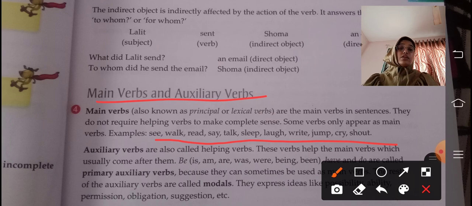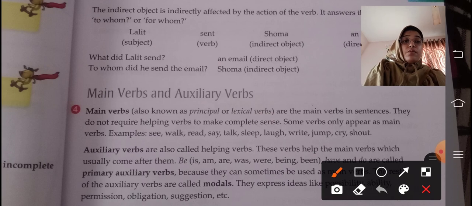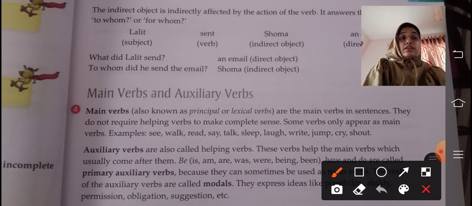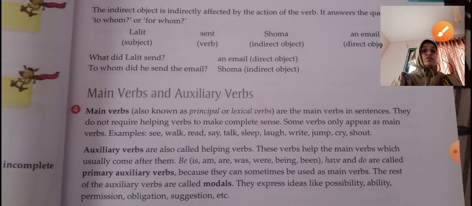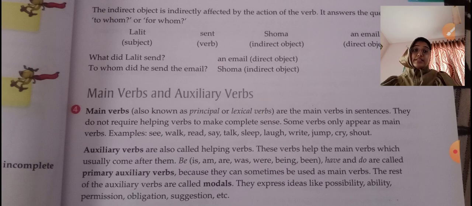Moving ahead to auxiliary verbs. Auxiliary verbs are also called helping verbs. These verbs help the main verbs, which usually come after them. The forms of be are is, are, am, was, were, being, been. These are all the forms of be. Have and do are called primary auxiliary verbs because they can sometimes be used as main verbs also. The rest of the auxiliary verbs are called modals. They express ideas like possibility, ability, permission, obligation, and suggestions, etc.